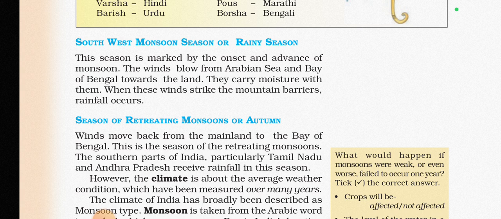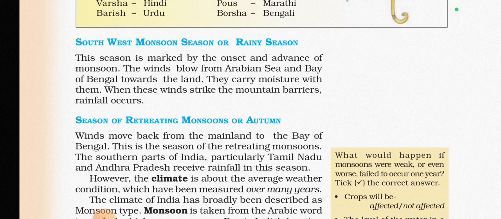And heat stroke also sometimes becomes a reason in hot weather conditions. Okay, now we have the third one, that is the southwest monsoon season or rainy season. The word monsoon is taken from the Arabic word, and it means season of reversal.